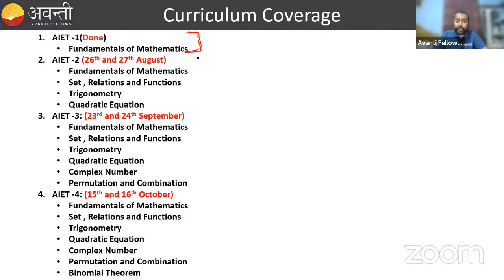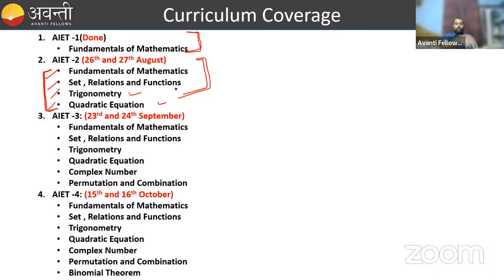The chapters coming in AIT 2 are fundamentals of mathematics, set relation and function, trigonometry, and quadratic equations. These 4 chapters will be coming in the second All India Test. Remember this is the syllabus for AIT 2.